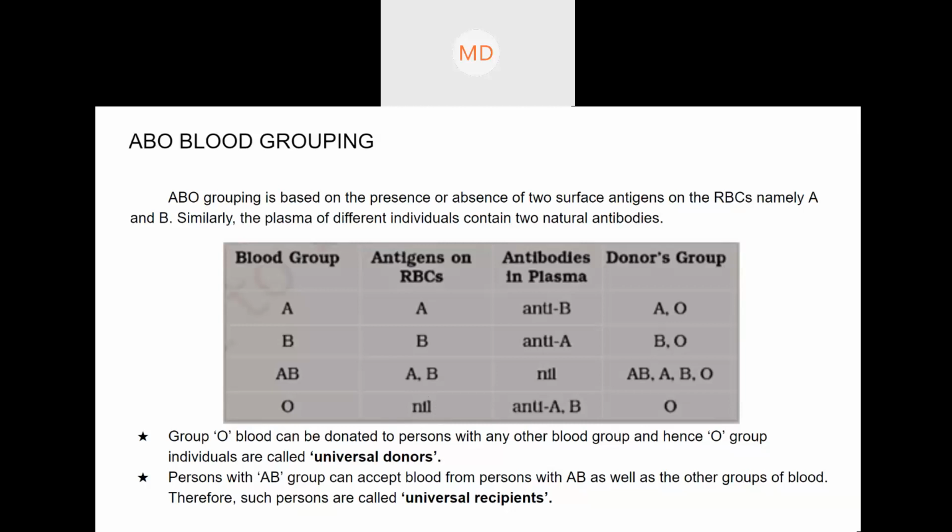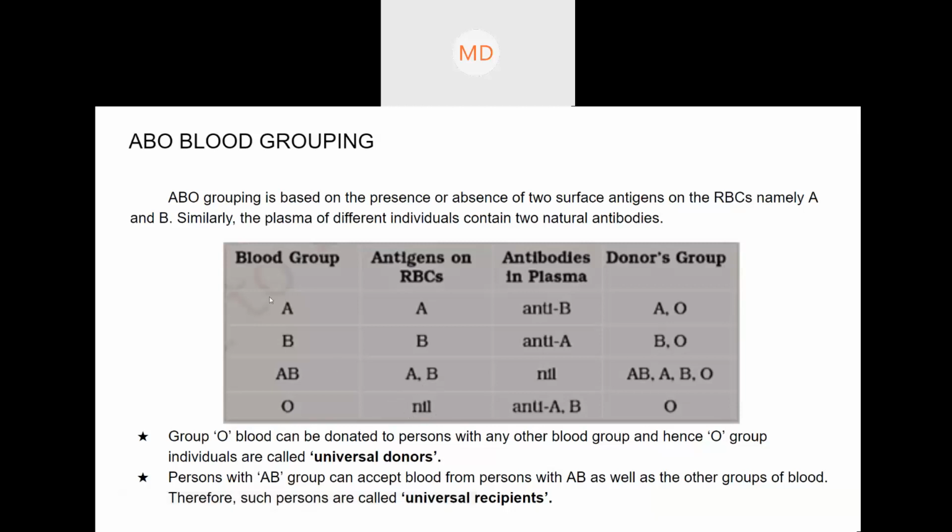Okay, that is why it is known as universal donor. Here it is written: since O blood group people can give blood to all other blood groups, O is known as universal donor. Okay, and why is it universal donor? Because they have no antigen. They do not have any antigen.